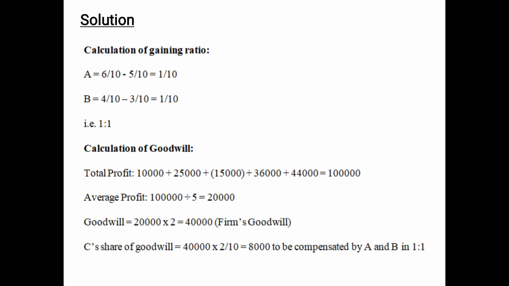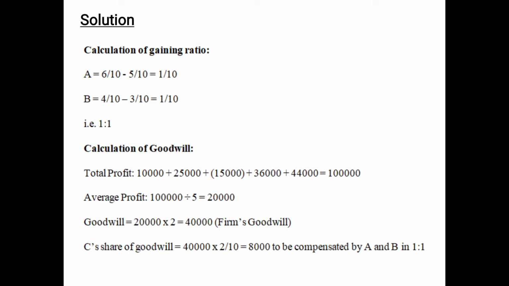Now calculation of goodwill. Since the goodwill is to be calculated on the average profit of the last 5 years, first of all we need to calculate the total profit of the last 5 years, which is 10,000 plus 25,000 plus loss of 15,000, which I have put in brackets, plus 36,000 plus 44,000, which comes to 1 lakh as the total profit. Then average profit is equal to total profit divided by number of years. That means 1 lakh divided by 5, which comes to 20,000.